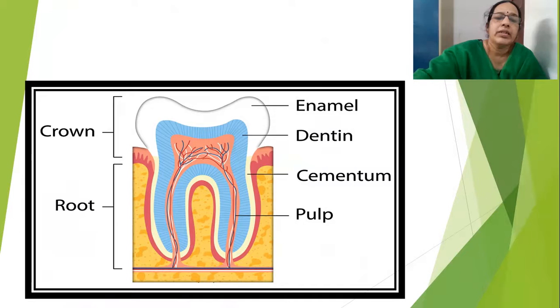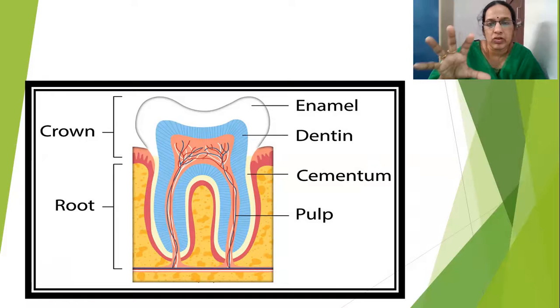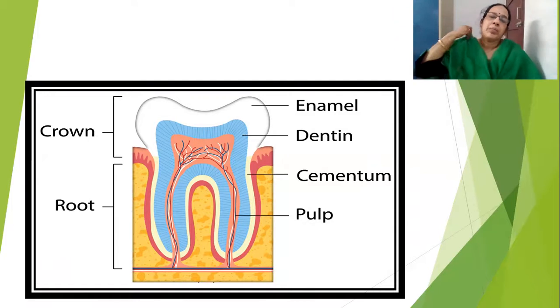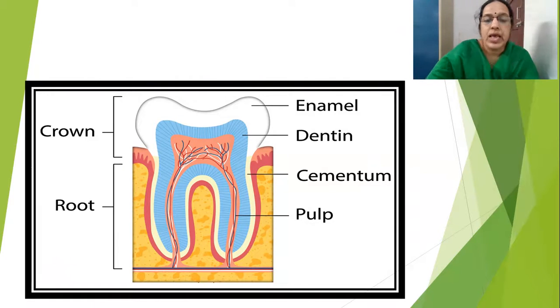And you can see inside to that, there is a pulp which has got blood vessels and the nerves. The enamel is very hard, and all the food particles come and fix on the enamel. So what will happen? The microbes, when they enter, will create an acid like an enzyme, and they'll slowly start to destroy this enamel.